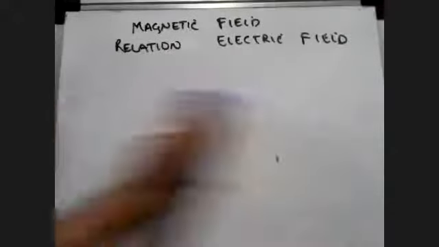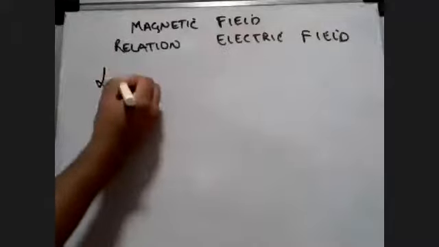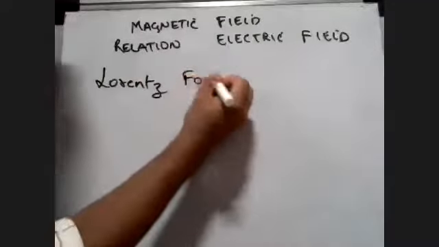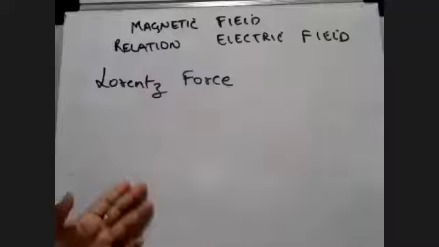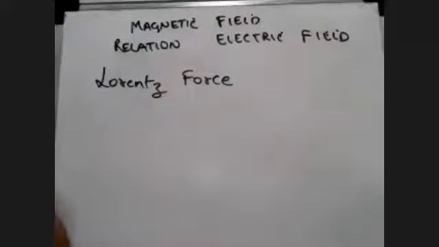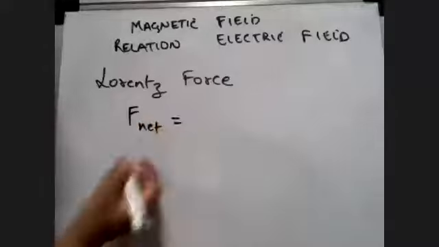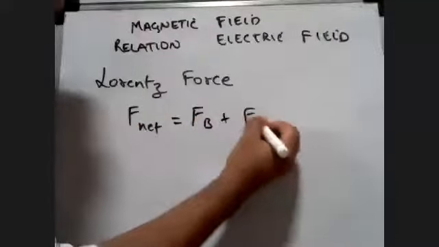So if these things are clear now, let's get into the main concept, that is Lorentz force. What does Lorentz force say? Lorentz force says that if magnetic field and electric field both are there in the region, and there is a charge in that region moving at a velocity v, then the net force will be caused because of magnetic field and will also be caused due to electric field.